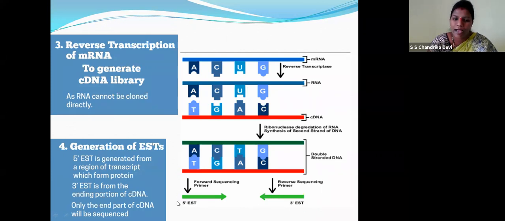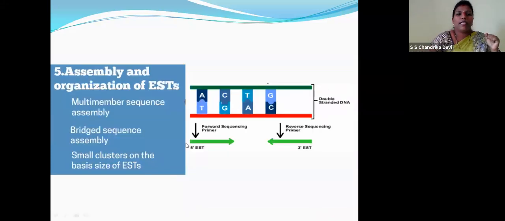That means, children, 5' EST, five prime expressed sequence tags, and 3' expressed sequence tags. So it undergoes forward sequencing primer, and this is reverse sequencing primer. In this way, a double-stranded DNA is produced, right, children? So the assembly and organization of ESTs, multiple sequence assembly, bridged sequence assembly, small clusters, on the basis of the size of EST is determined, right?